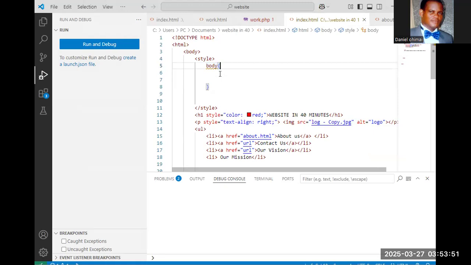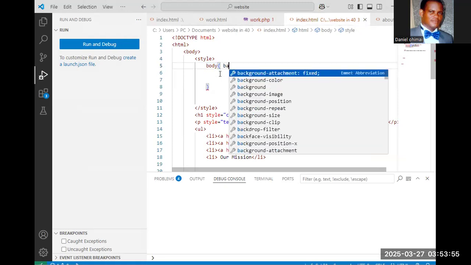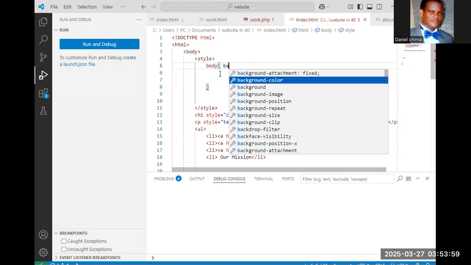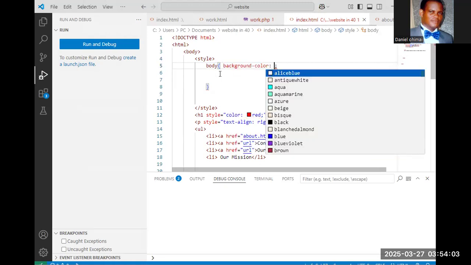Then we start with that one, background options, background color. So I'll choose that color.